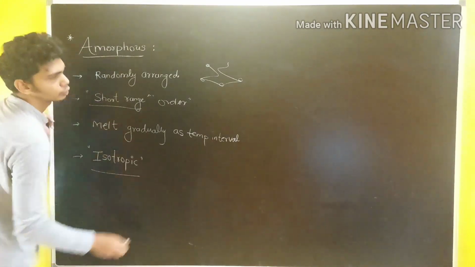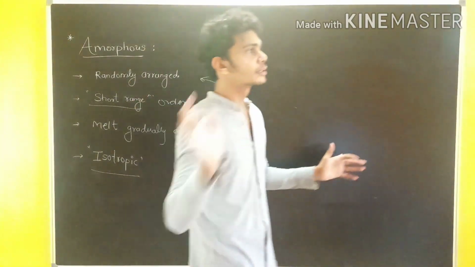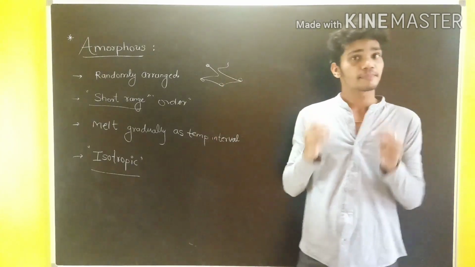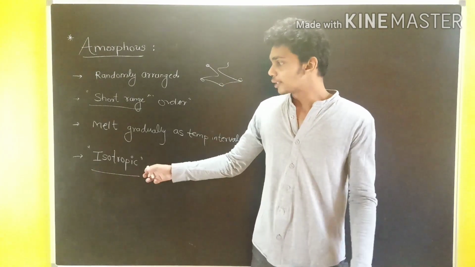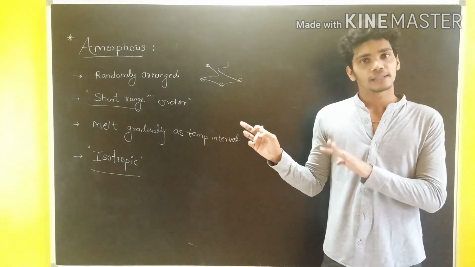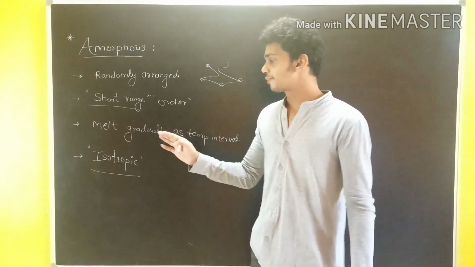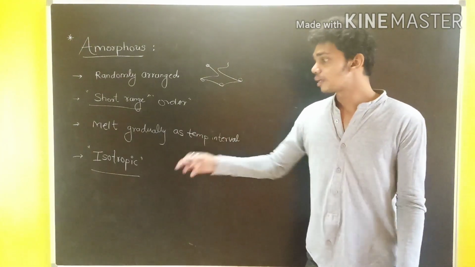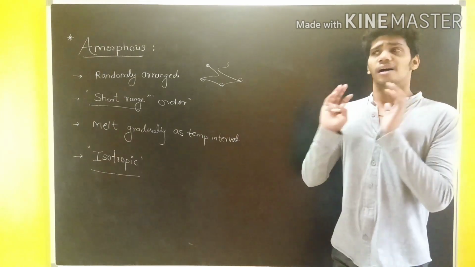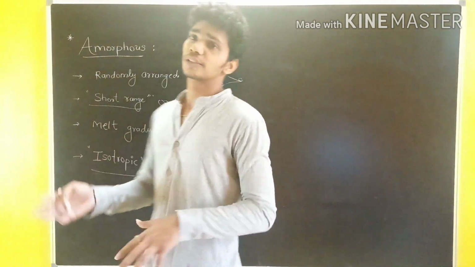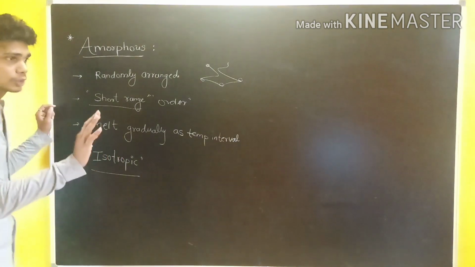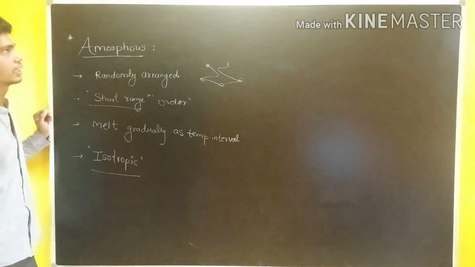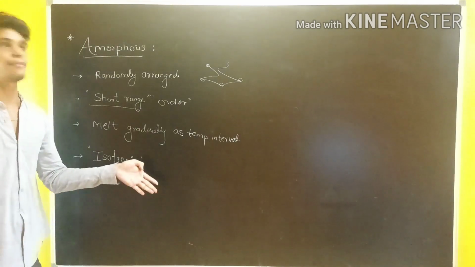Now they are isotropic. It is the exact property opposite to the anisotropy that we studied in crystalline. What is isotropic? Obviously, if I am saying it is opposite, that means what? Isotropic properties, such as electrical conduction and refractive index, are independent of the direction of measurement. So they are literally independent of direction. In any direction, they show the same physical properties. That is called isotropic in nature. Here are some pictures of the amorphous.